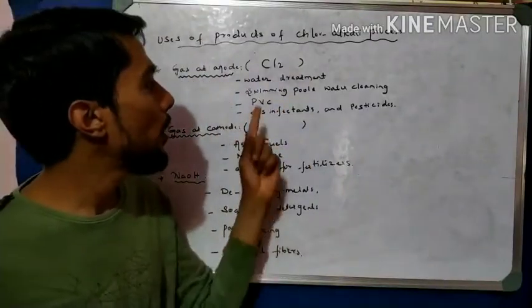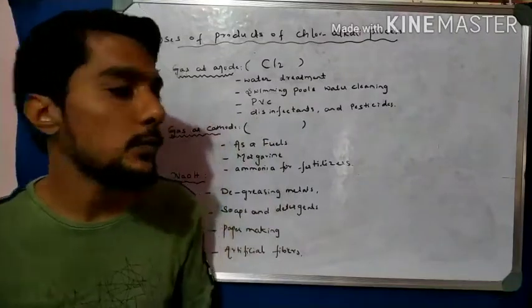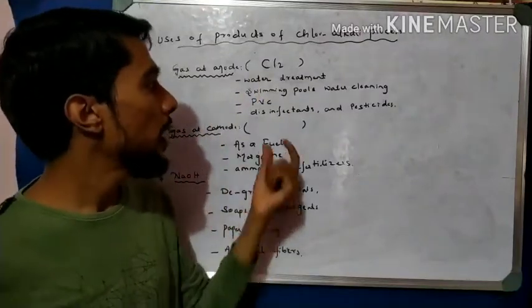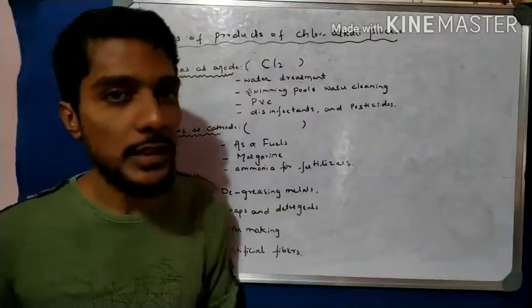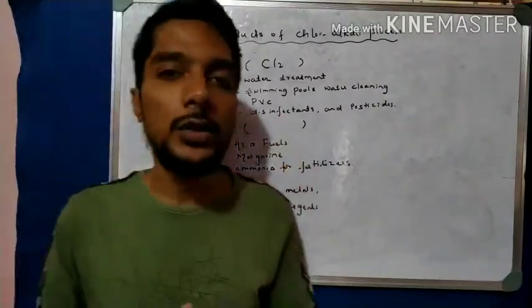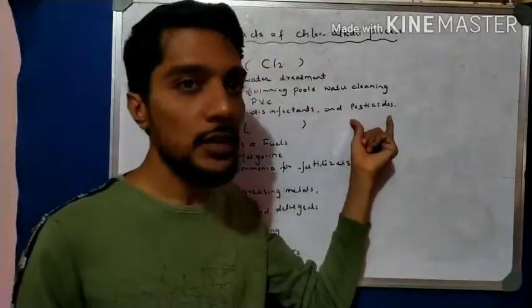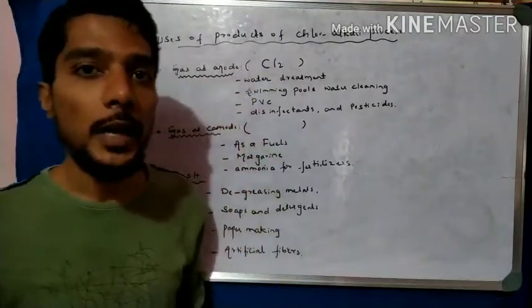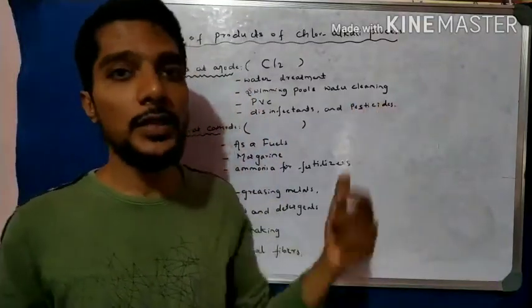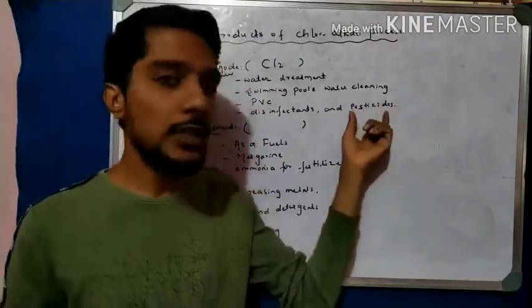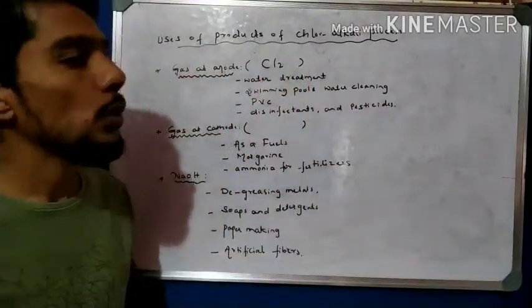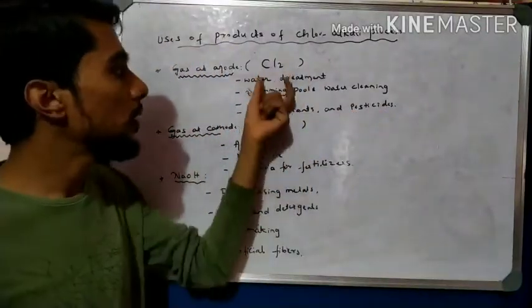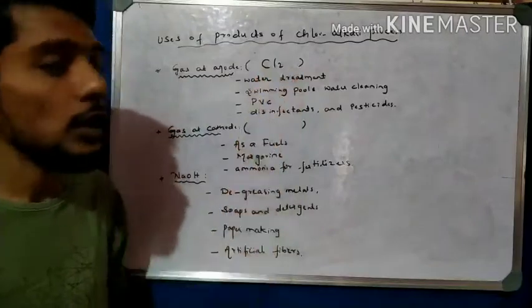Then polyvinyl chloride pipes, PVC pipes, are prepared using this product, and also disinfectants and pesticides. Disinfectants are also made, and pesticides are used by farmers to kill the insects present in the crops. Pesticides are also prepared using this chlorine gas. So these are the uses of chlorine gas.